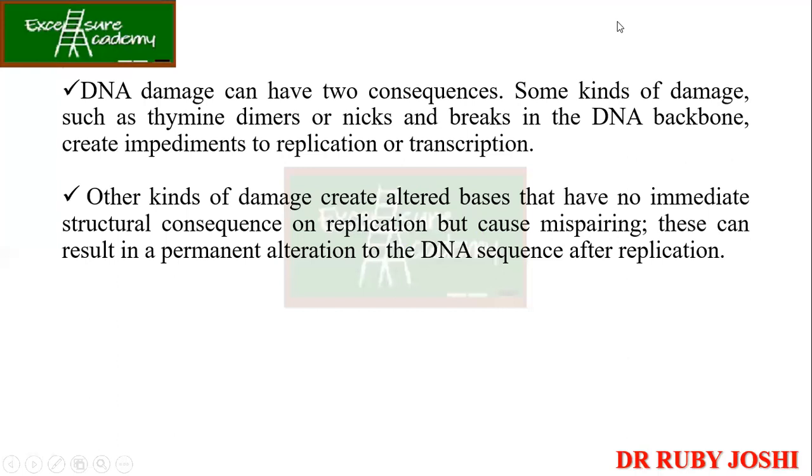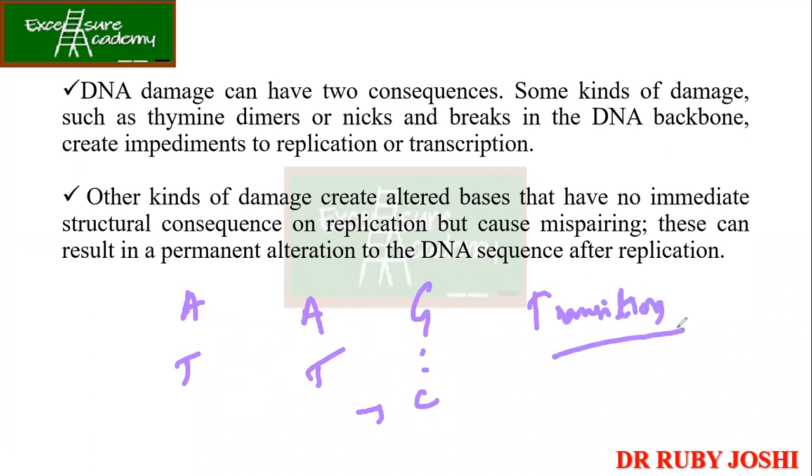Other kinds of damage create altered bases that have no immediate structural consequences on replication but cause mispairing. These can result in a permanent alteration to the DNA sequence after replication. तो हमने ये पिछले लेक्चर्स में डिस्कस किया था, like for example आपका AT है और just because यहाँ पे आपका methyl group lost हो गया है so it becomes C, so there will be a change from AT to GC, right? तो इस transition की वजह से what will happen if it is not detected, so this transition will become permanent.